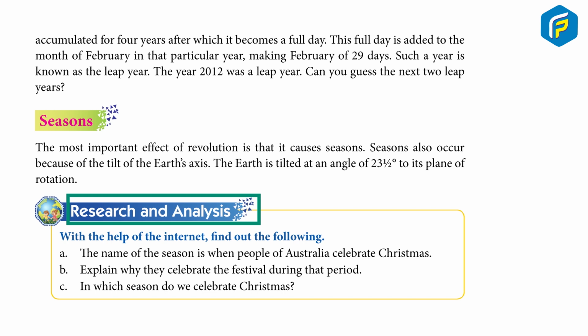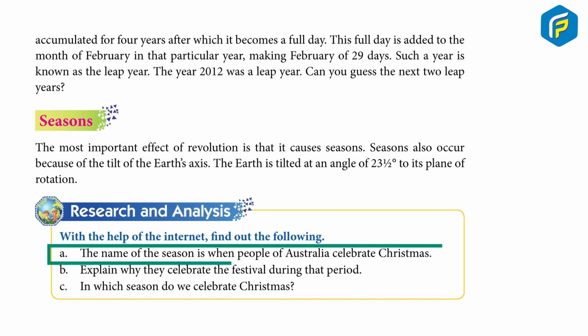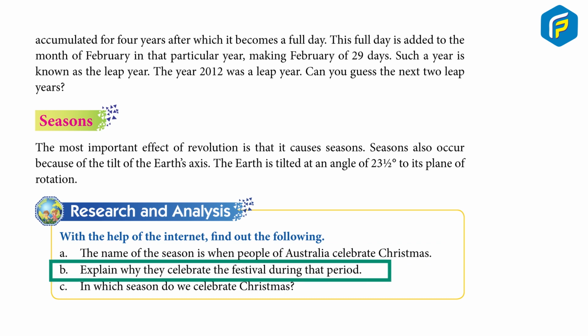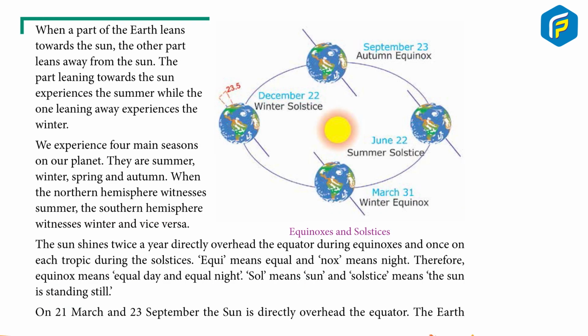Research and analysis. With the help of the internet, find out the following. A. The name of the season when people of Australia celebrate Christmas. B. Explain why they celebrate the festival during that period. C. In which season do we celebrate Christmas? When a part of the Earth leans towards the Sun, the other part leans away from the Sun. The part leaning towards the Sun experiences summer, while the one leaning away experiences winter.